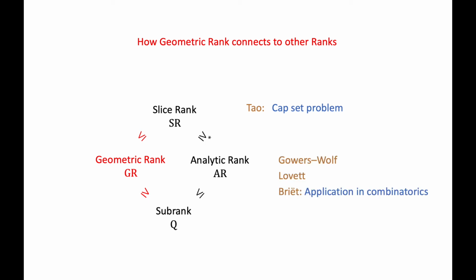Next, there's the notion of analytic rank. This notion is only defined for tensors over finite fields. It was introduced by Gowers and Wolf, and Lovett showed that the analytic rank is at most the slice rank up to a constant, and he essentially showed that the analytic rank upper bounds the subrank. So geometric rank and analytic rank compete with each other to give good upper bounds on the subrank. The geometric rank is defined over all fields, analytic rank is only defined for tensors over finite fields.